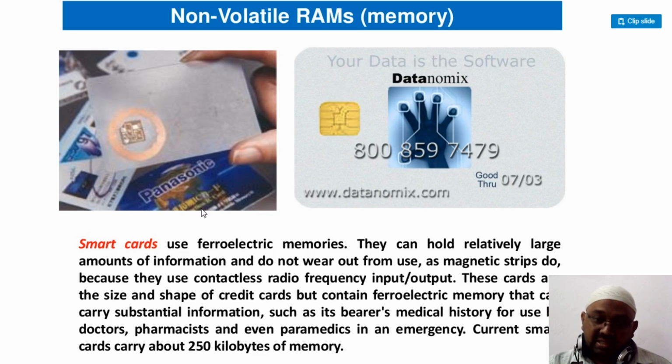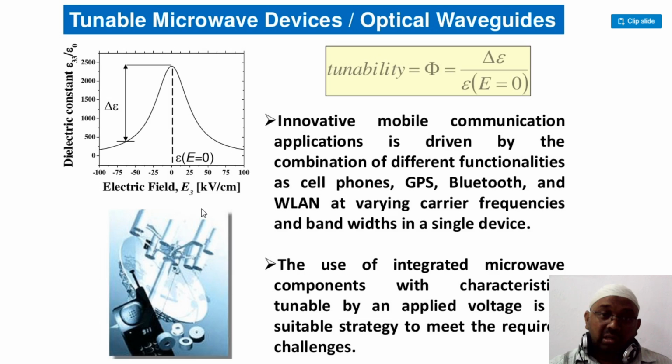So that is two important examples that we are actually using in our daily life. That is the reason that we are studying about these ferroelectric materials. Again, there are numerous applications, not only WhatsApp or Facebook, and also the medical history. There are also microwave devices, and mobile communication. Your cell phones, GPS system, Bluetooth and LAN use different carrier frequency bandwidths. For these important integrated microwave components also, we use ferroelectric materials, right.